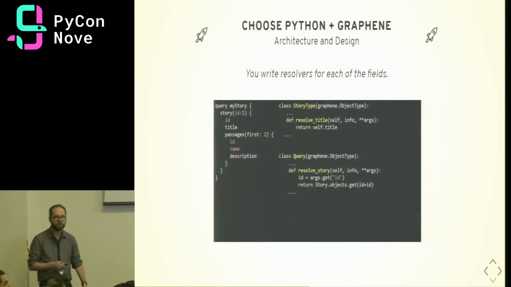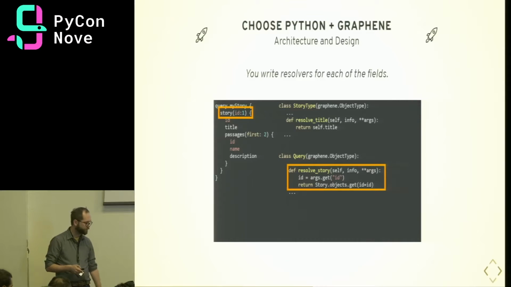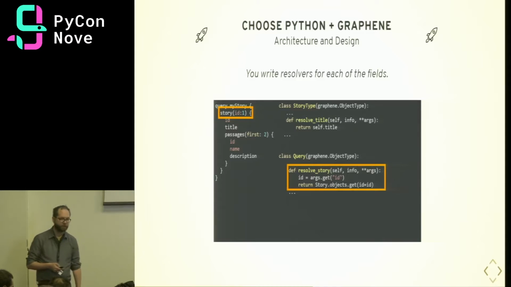The next step is to write resolvers for each of the fields. So a resolver is just a simple function that will allow you to find and return the data that should be resolved for that type. So for example, for our story with ID of 1 in our query, we have this resolve story resolver on our root query.